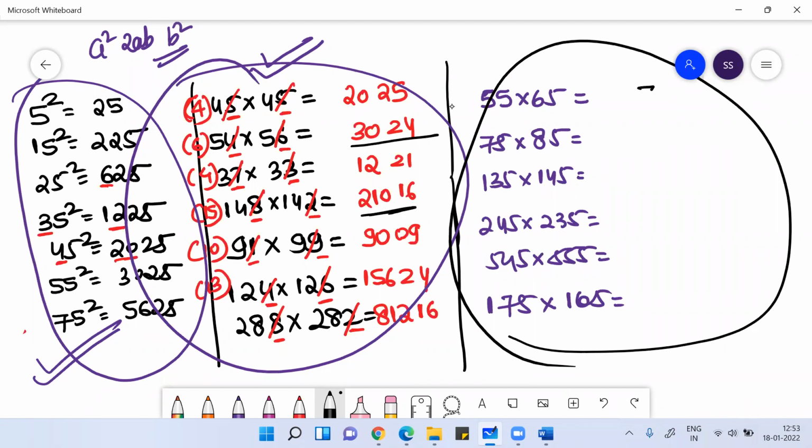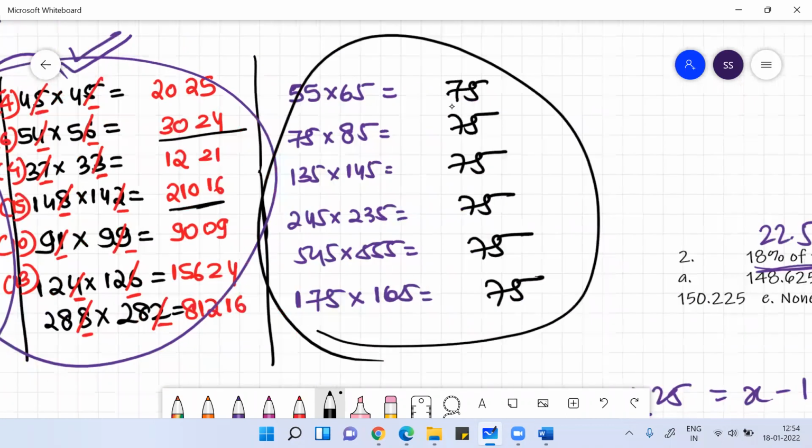Understand, all these products will end with 75. The last two digits of the product will be 75.